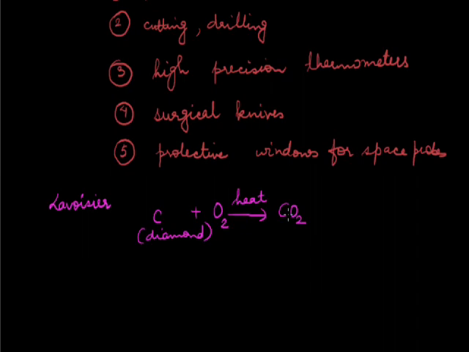Then because we are using diamond to make high precision thermometers, we can say it is a good conductor of heat. And in fact, diamond has the highest thermal conductivity. So that is the reason we can make high precision thermometers out of it, to measure even very small changes in temperature.